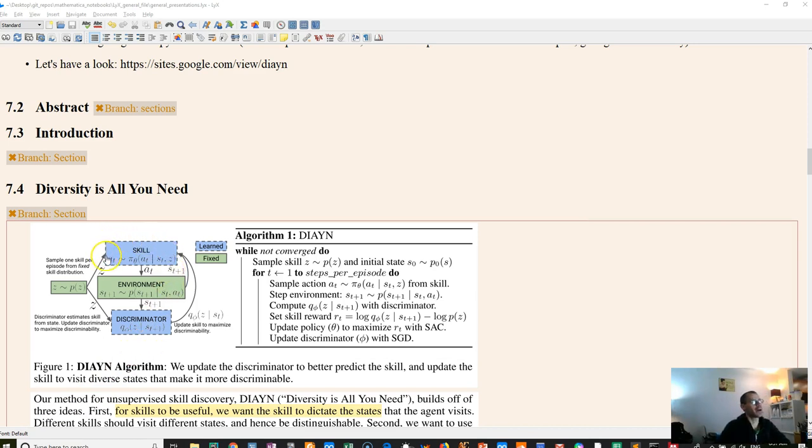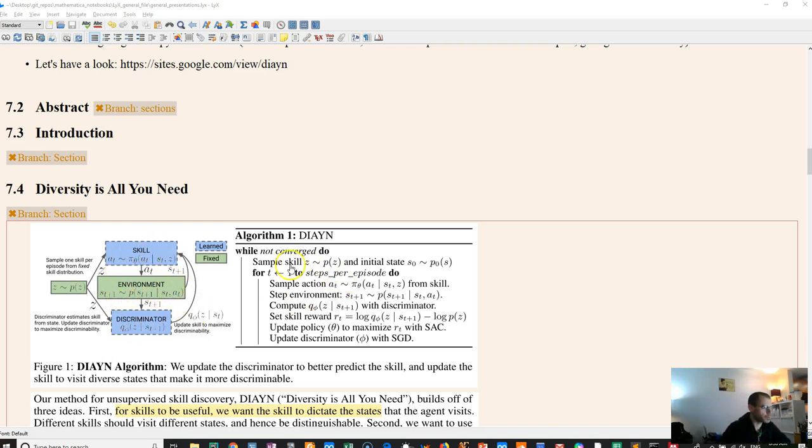So, we're training the skill, so the reward is based on how well you can discriminate the state, right? Discriminate the skill. So how well we discriminate it becomes the reward. So we train our policy to become more discriminable over time. And we're also training our discriminator to better discriminate between the policies.